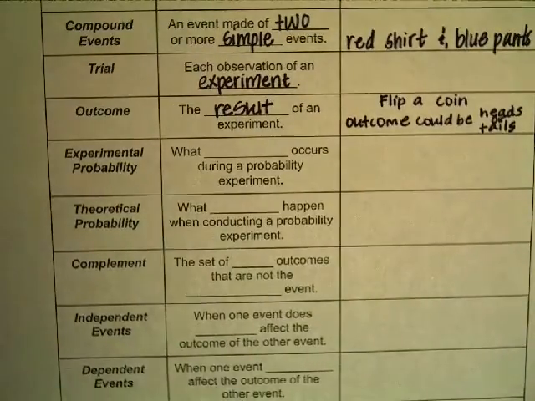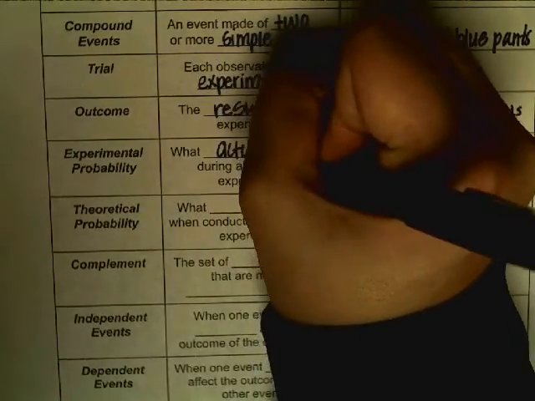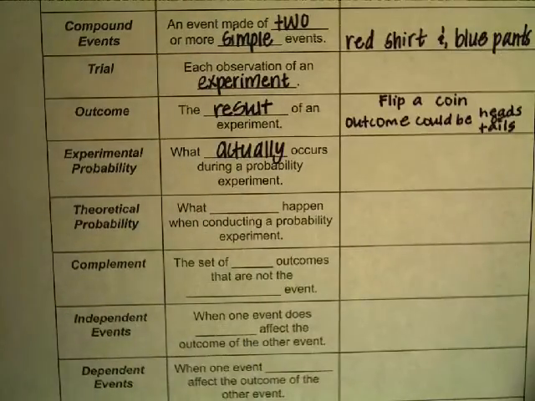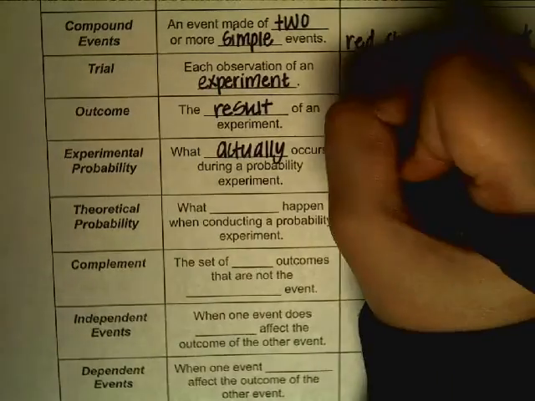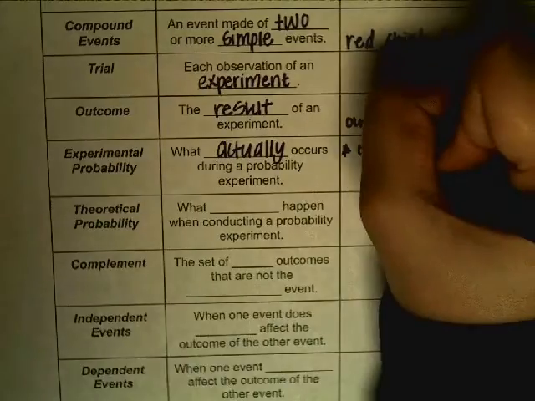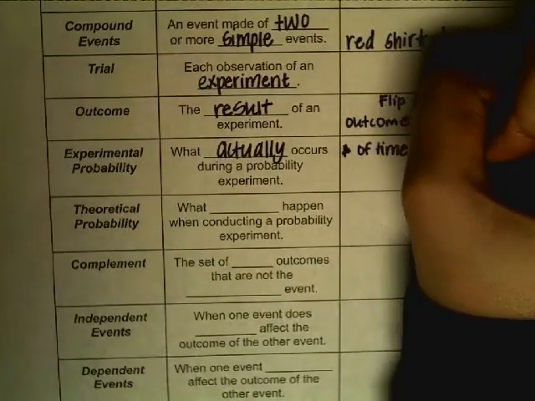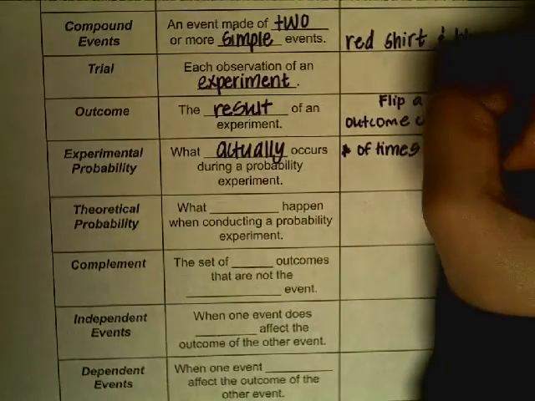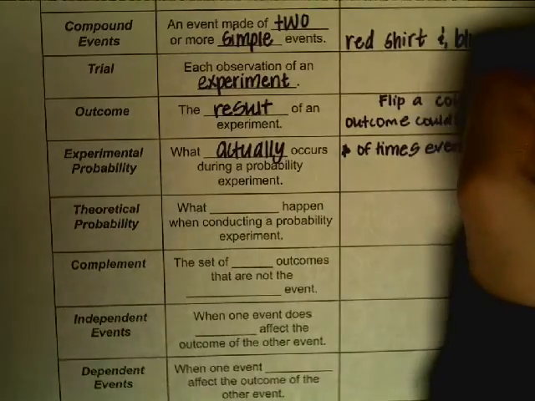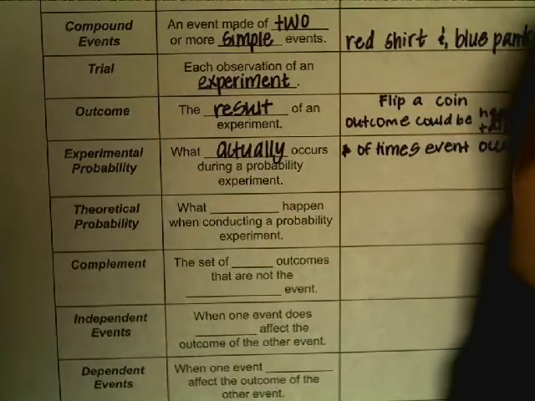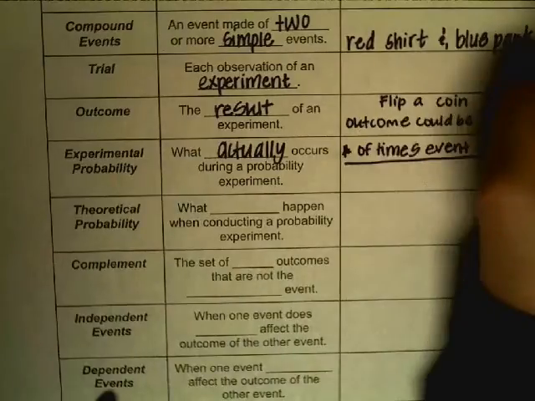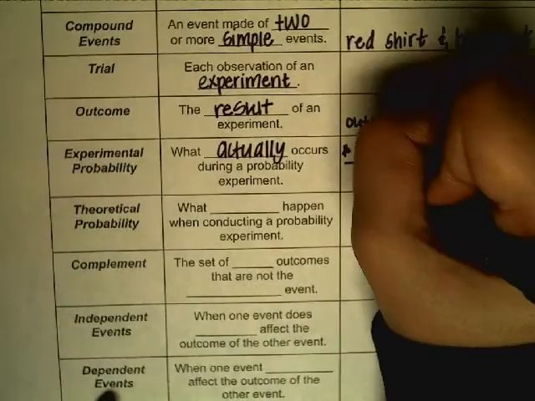Experimental probability. What actually occurs during a probability experiment? To figure that out, you can use the equation: number of times event occurs over the total number of trials.